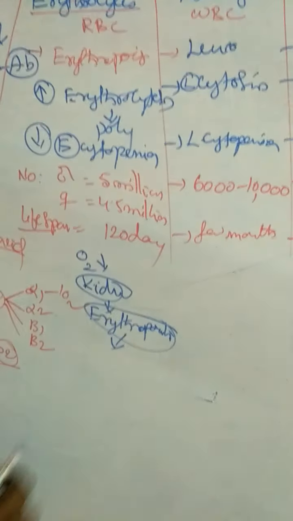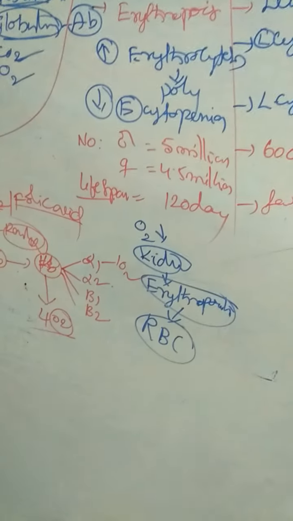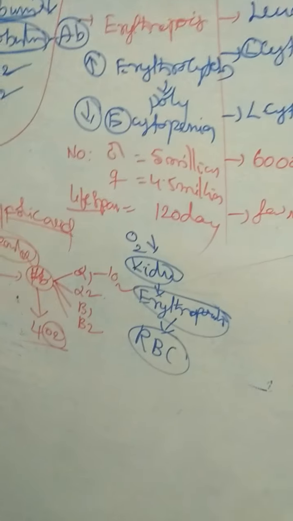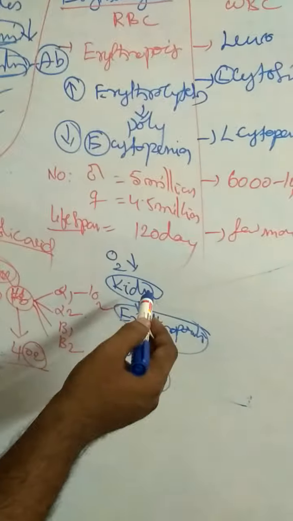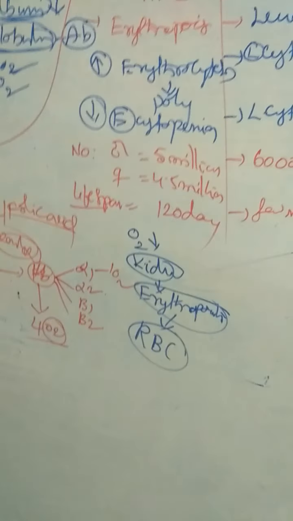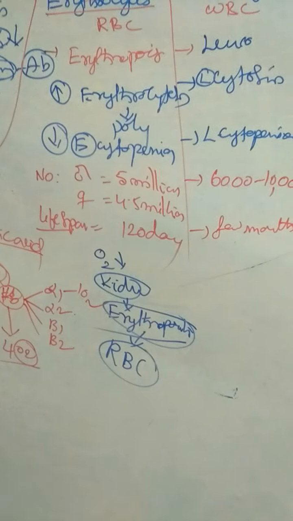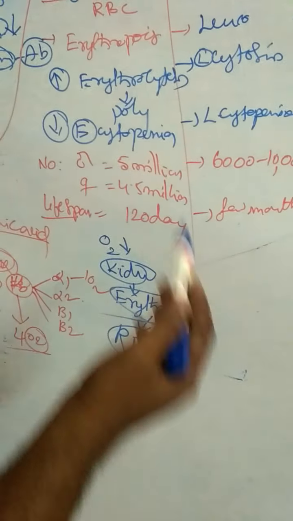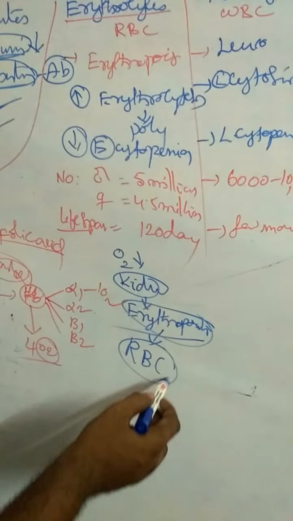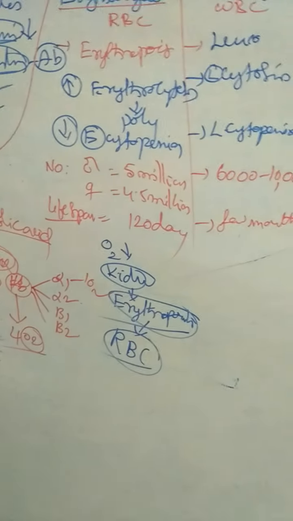What is the function of erythropoietin? It stimulates the production of RBC in the bone marrow. So whenever the oxygen supply decreases in our body, the kidney secretes erythropoietin. This erythropoietin stimulates the bone marrow, then the bone marrow increases the production of RBC. That is about RBC.